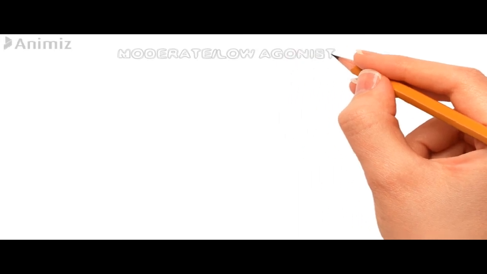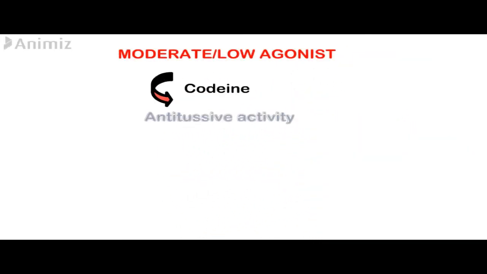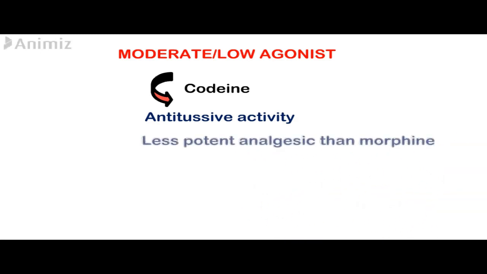Codeine is considered a moderate to low agonist, and the analgesic effect of codeine is derived from its conversion to morphine, while the drug's antitussive effect is due to codeine itself. So codeine has a much less potent analgesic effect than morphine, while it has a good antitussive activity. And the drug has a lower potential for abuse than morphine.